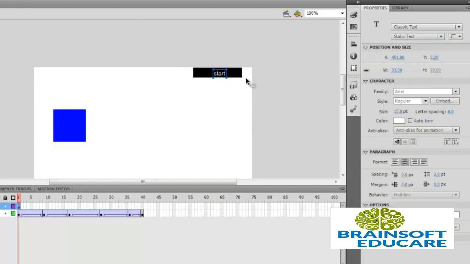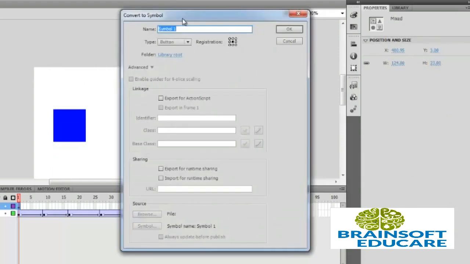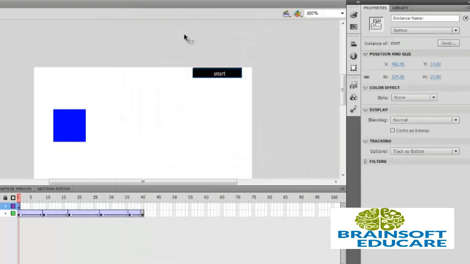Now select both the things, press F8 to convert to symbol and change it to button. Write the name start.